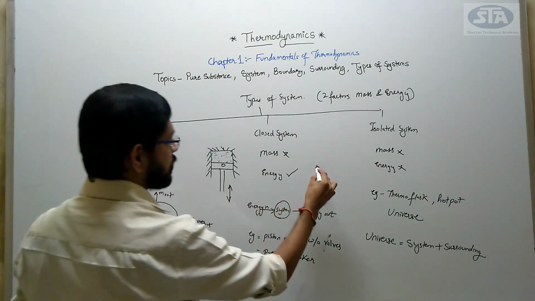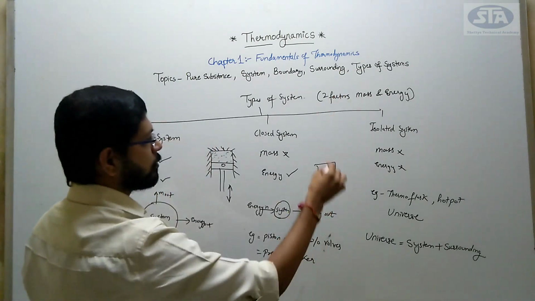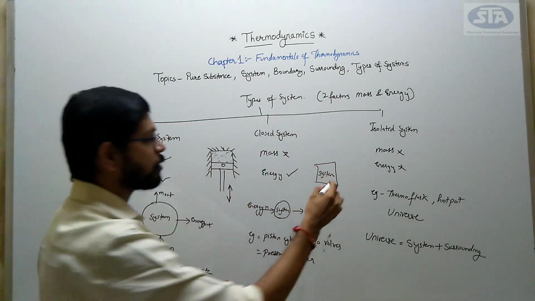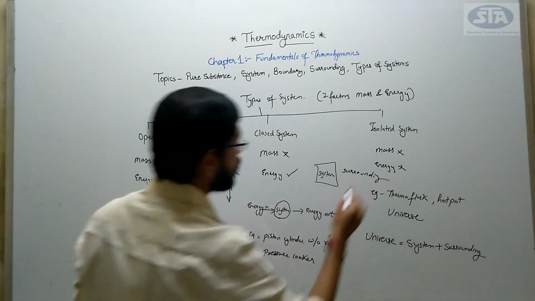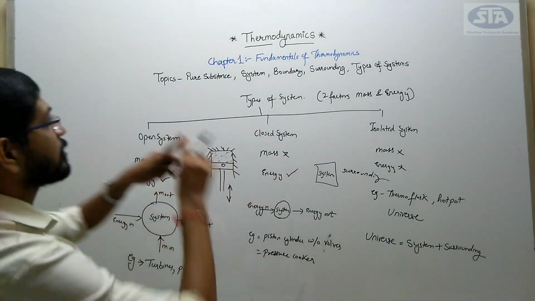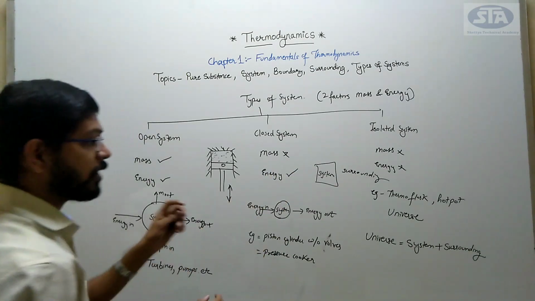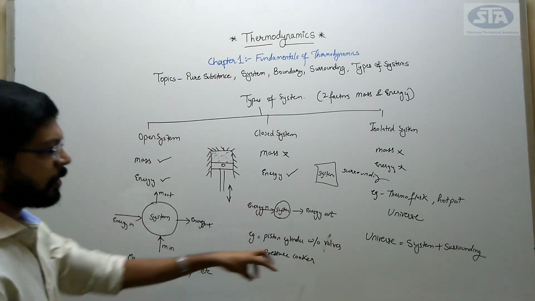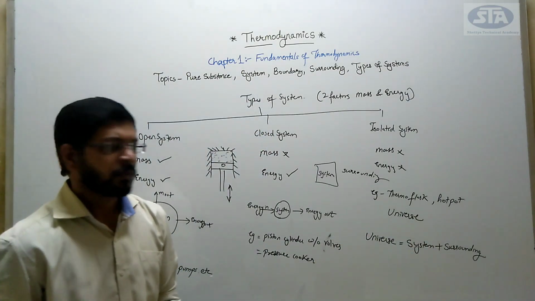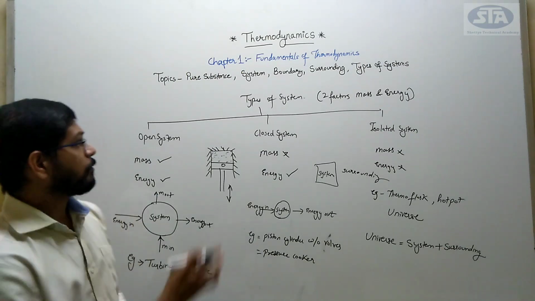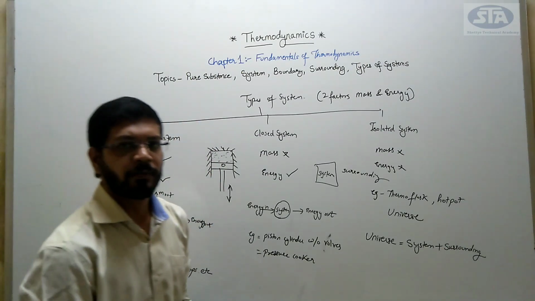When I had drawn the block which was my system, and what was external to this was my surrounding. So when I could define a blackboard, that is only when my system and surrounding hold together, when I add up those system and surrounding, then and only then I can say that this is my blackboard. Similarly, universe is nothing but system plus surrounding, right? Hope you are clear with this concept of pure substance, system, boundary and types of system.